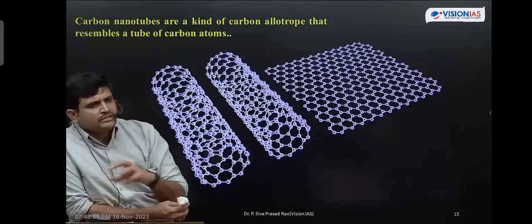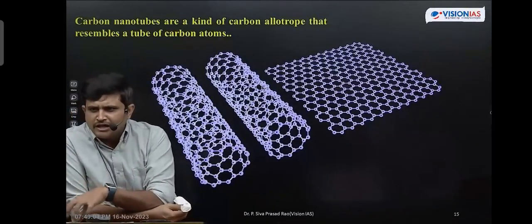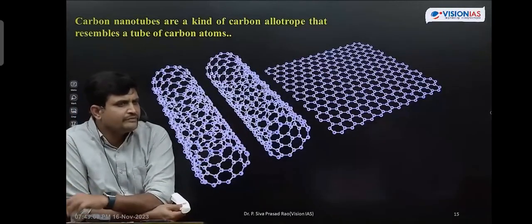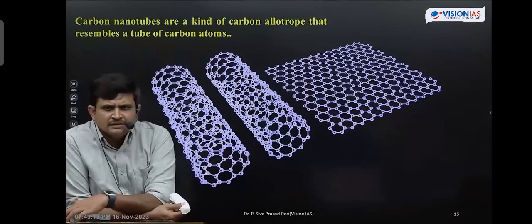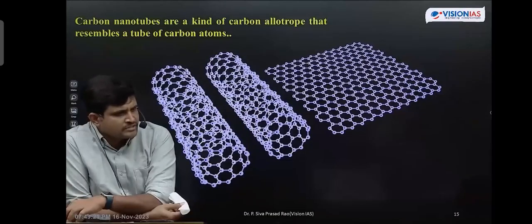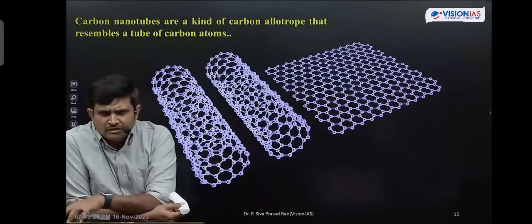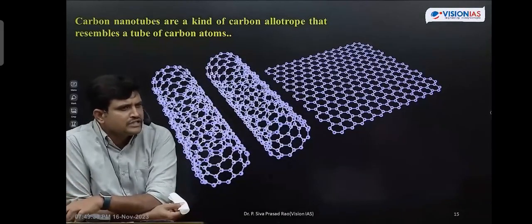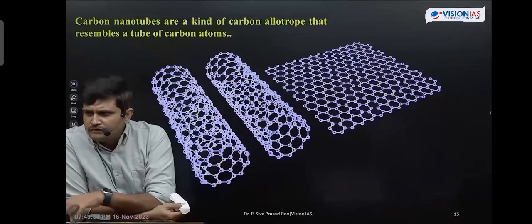And tell me one thing. As I told you, graphene and carbon nanotubes are both made up of carbon atoms only. Even though they are human derived products, basically they are made up of carbon atoms, which are organic in nature. When they are organic in nature and derived from natural products, are these products biodegradable or not? Always, organic products are environmentally friendly in nature. Biodegradability is possible for these products.